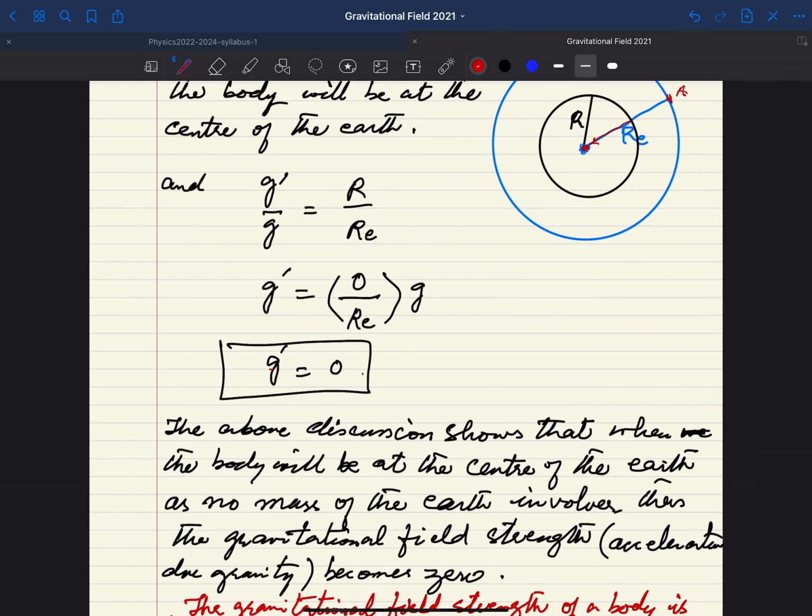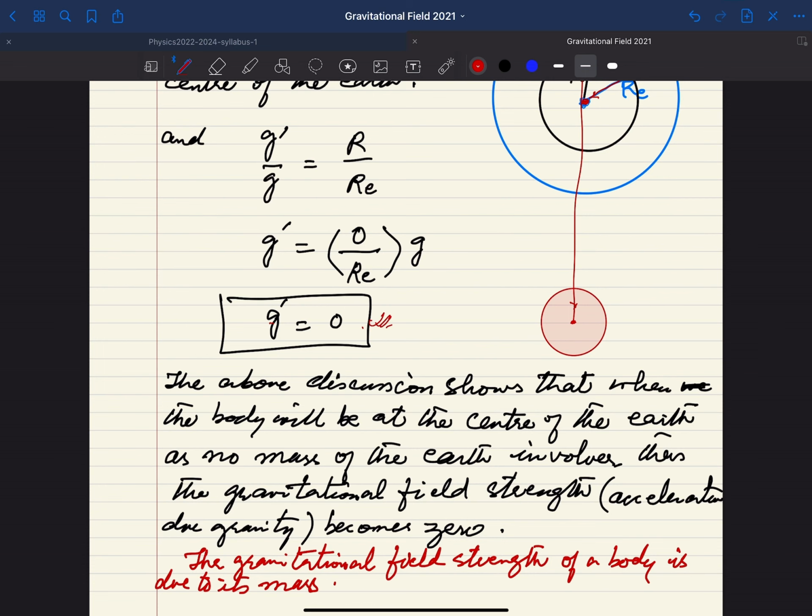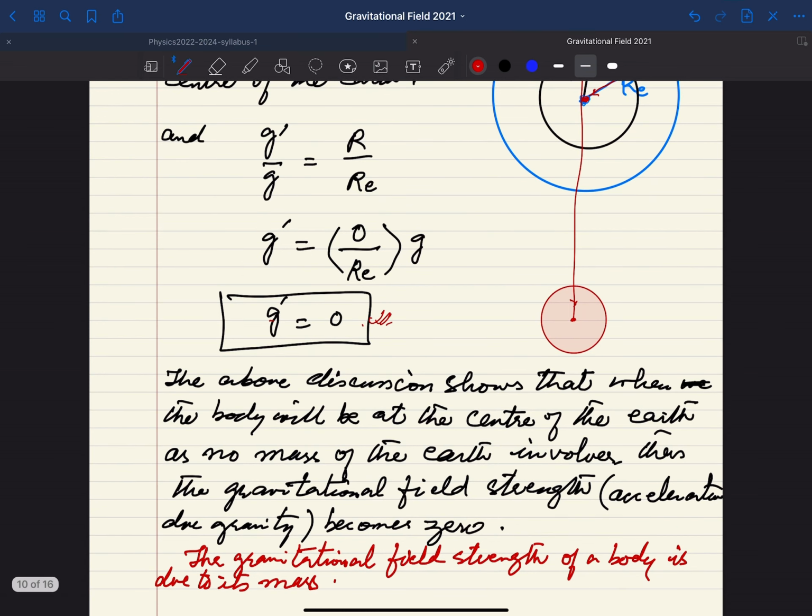What we have discussed already is that if we are considering the earth, then at a long distance from the surface of the earth, somewhere here suppose, we will have a point where G becomes 0. So this is the infinite point, you can say, where G becomes 0. But there is another situation. If we are going into the earth, then at the center of the earth we again have the value of G equal to 0. And actually this last equation is leading us towards a very, very important concept.